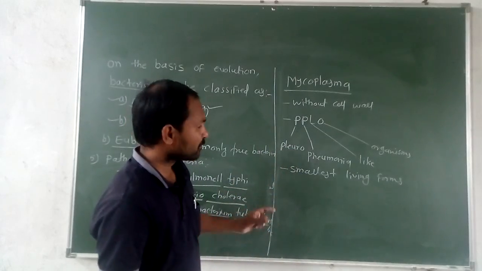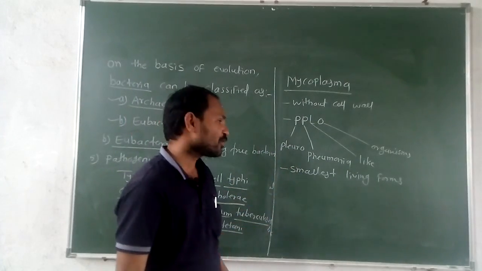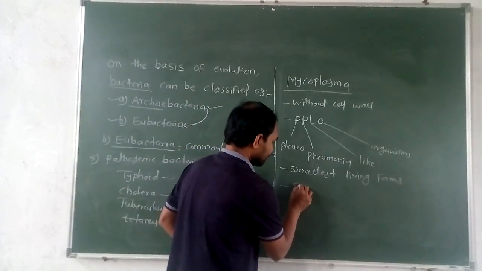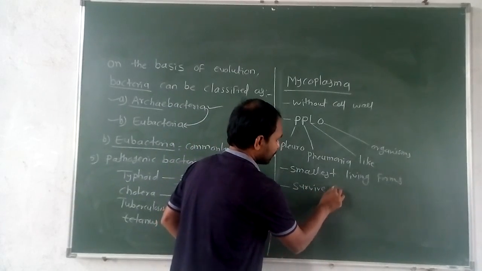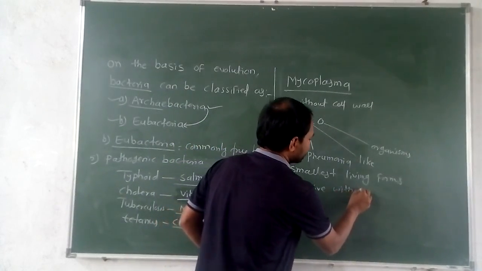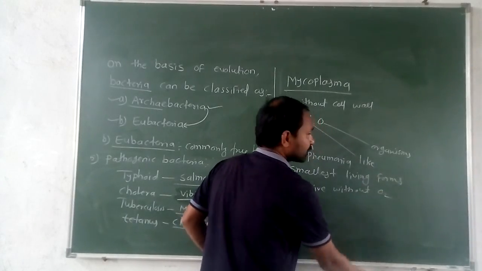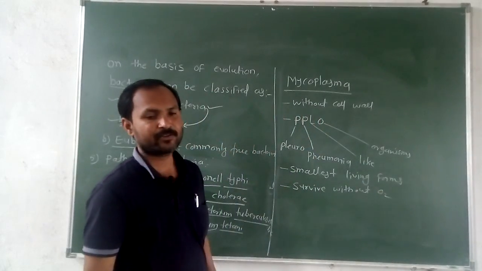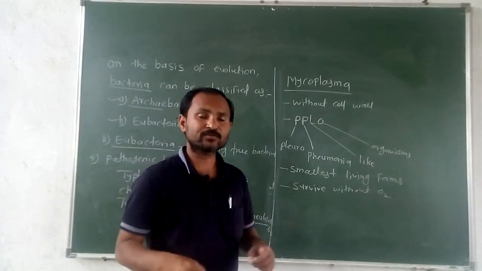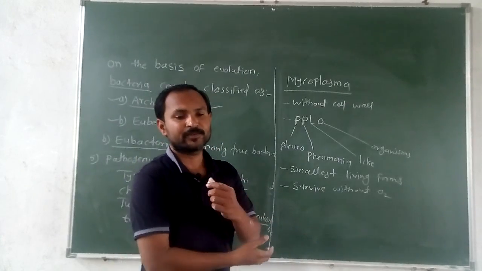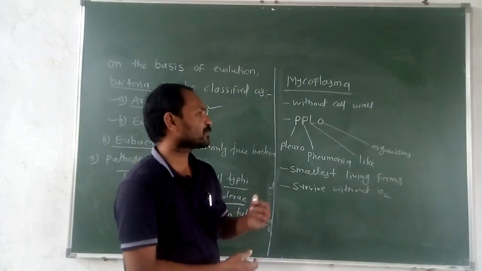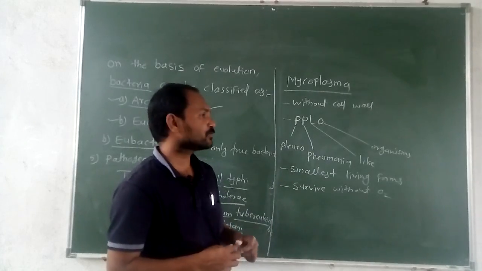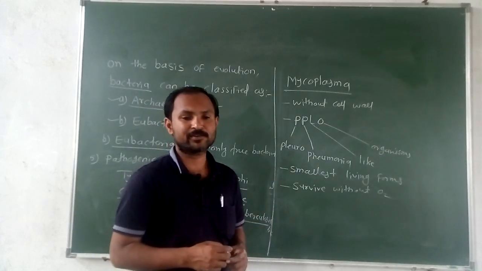Now mycoplasma can survive without oxygen. They can resist antibiotics. Why? Because the cell wall is absent.